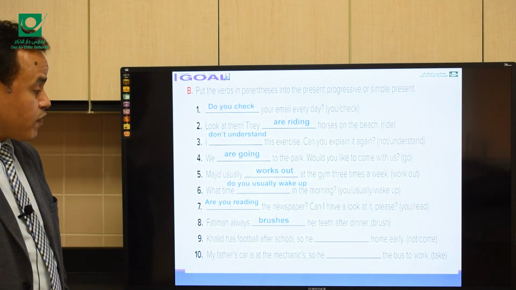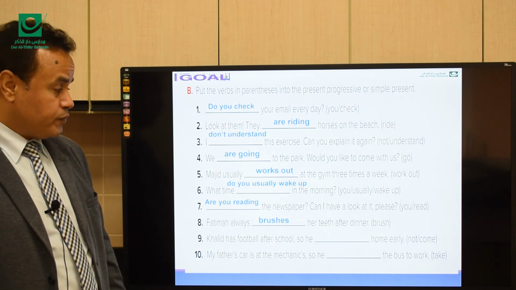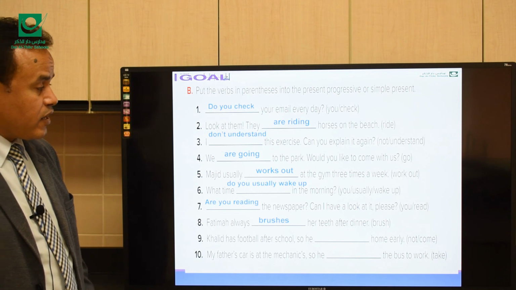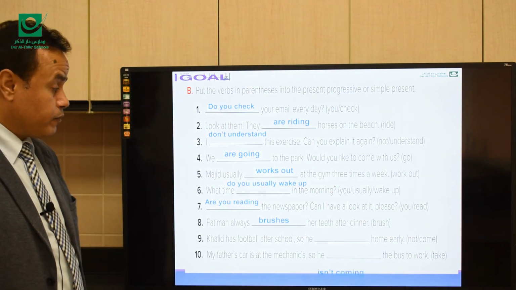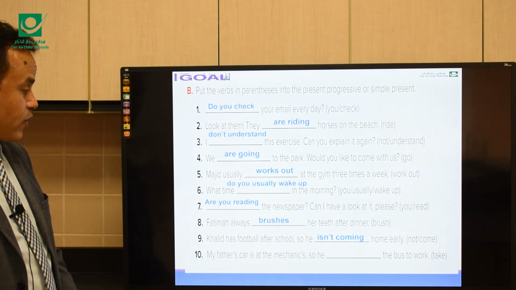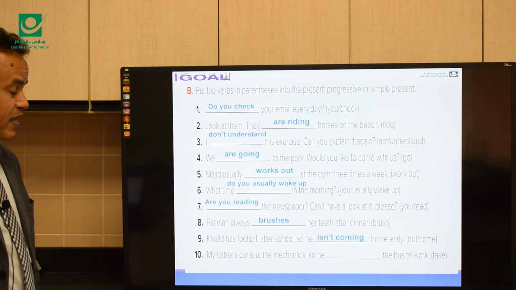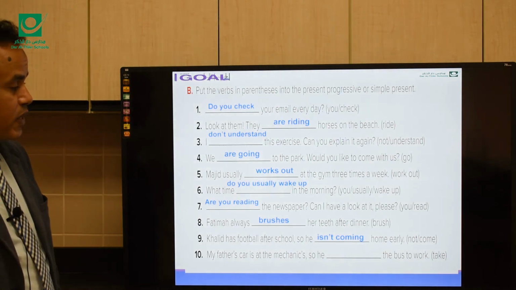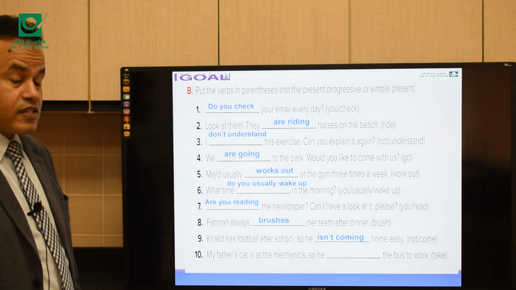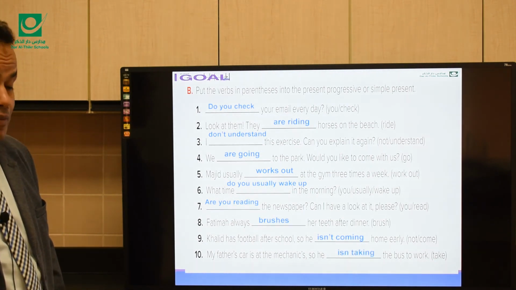Khalid has football after school, so he [blank] home early, not come. Exactly, isn't coming home early. This is a temporary situation. My father's car is at the mechanic's, so he [blank] the bus to work. Take. Exactly, this is also a temporary situation. He's taking the bus to work.